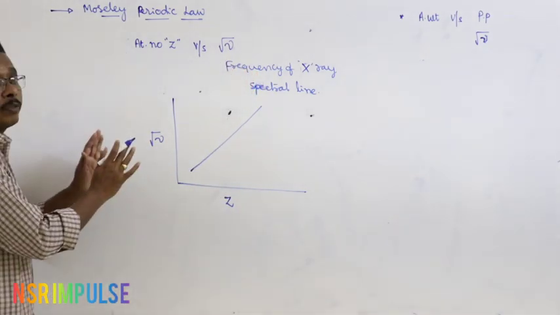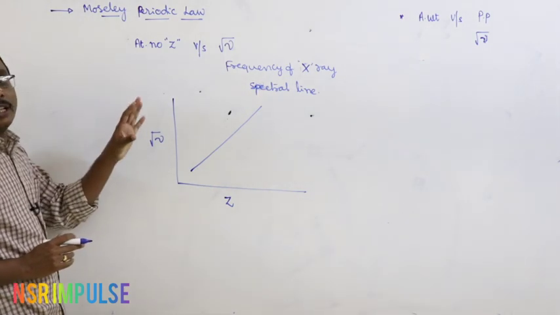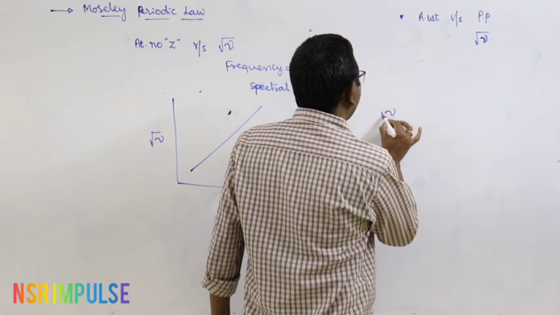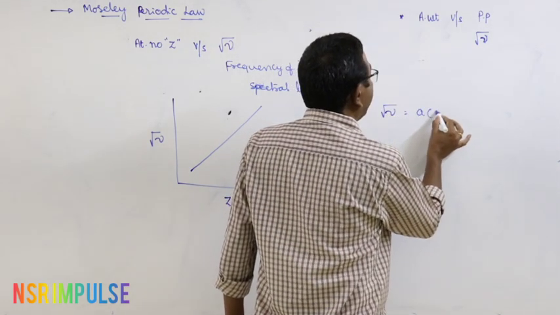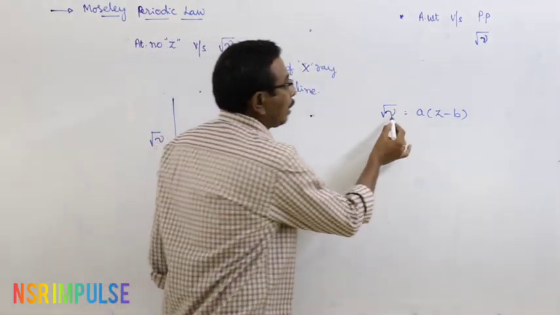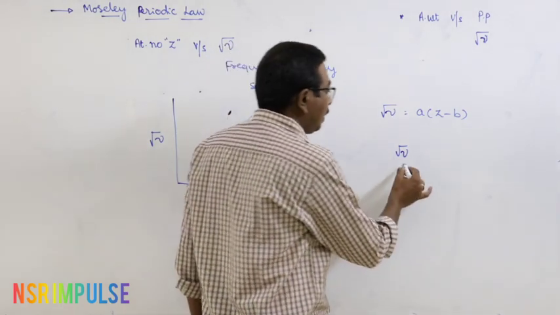At the same time, related to Moseley's periodic law, he introduced an expression: root nu is equal to A into Z minus B. Here, root nu is the square root of frequency of X-ray spectral line.